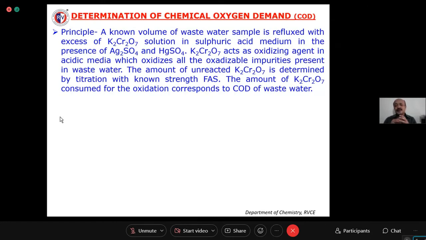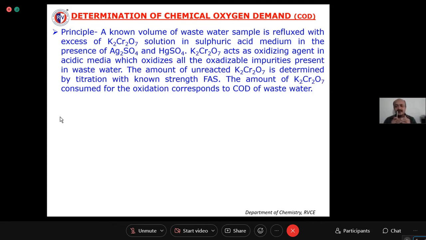And now you have to estimate how much potassium dichromate is consumed for the oxidation of all the impurities. Are you following this or not? I told you, a known excess amount of potassium dichromate we are taking. Are you following my words? I told what I told. A known excess amount of potassium dichromate is added, and we are refluxing the mixture.